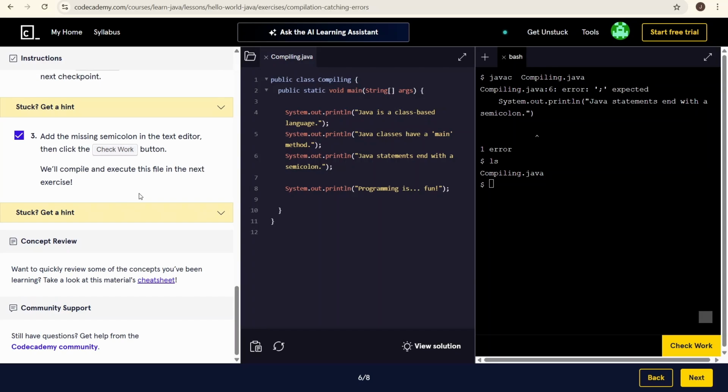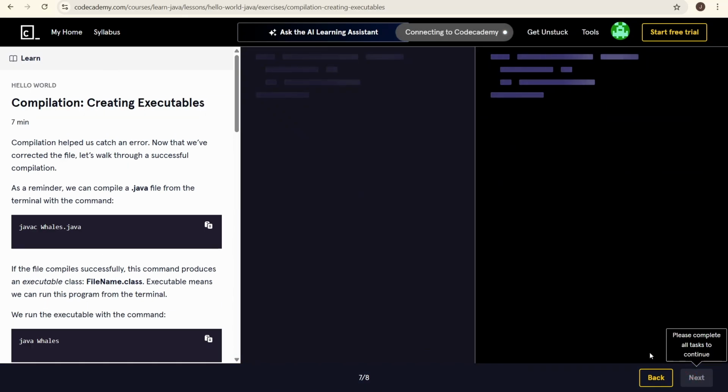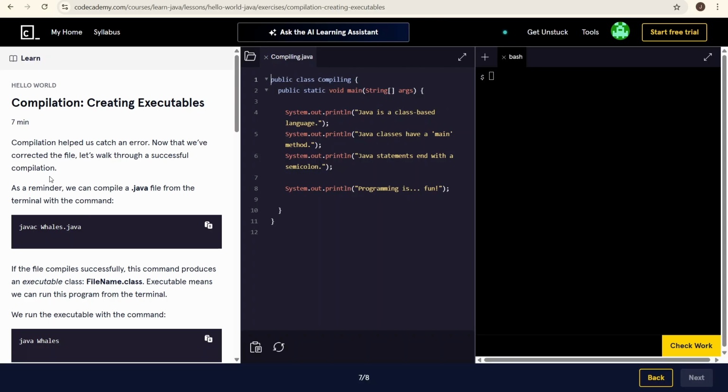We'll compile and execute this file in the next exercise. Okay. Compilation helped us catch an error. Now that we've fixed the file, let's walk through its successful compilation.